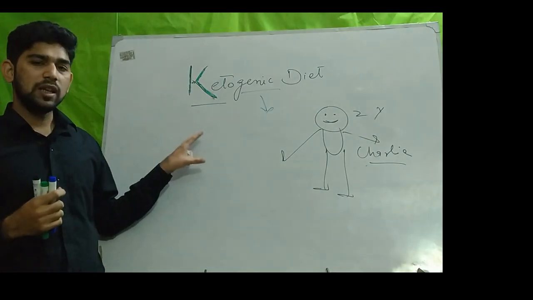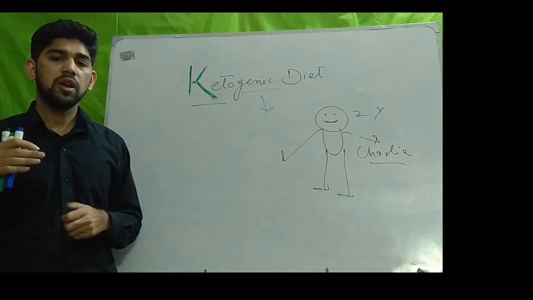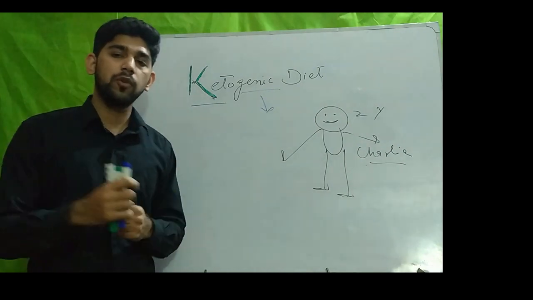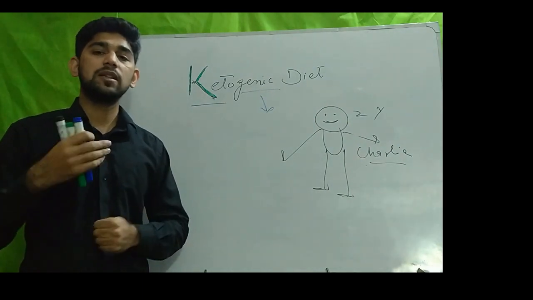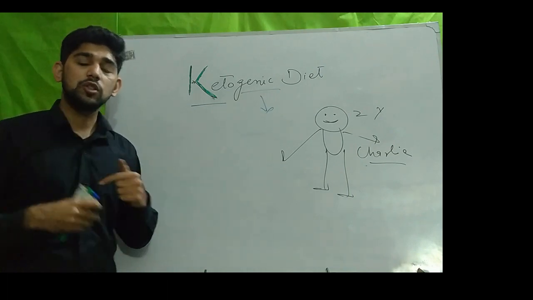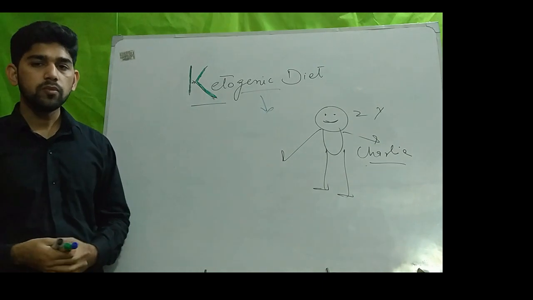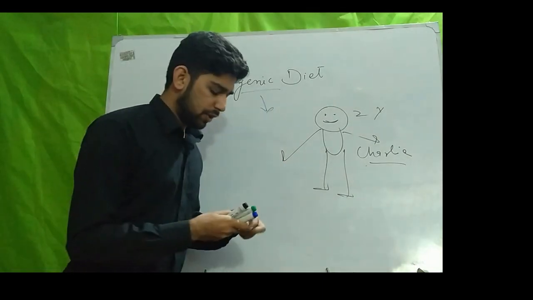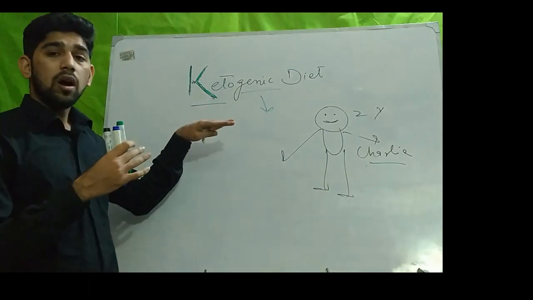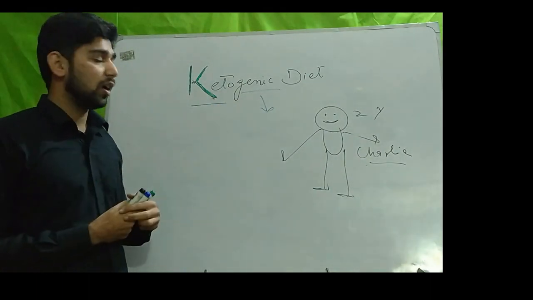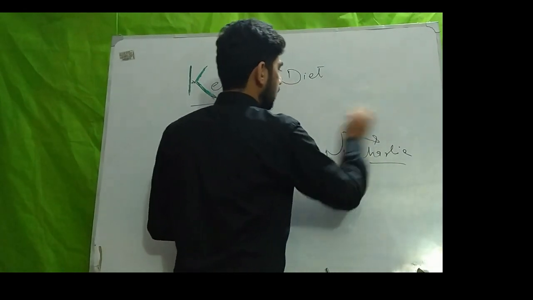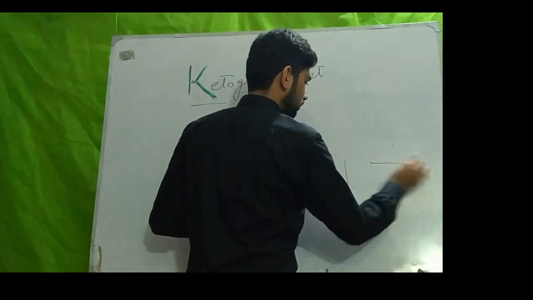This diet, the ketogenic diet, has also been used in many other clinical conditions, like respiratory failure and certain types of pediatric cancers, and it has also been used for the treatment of obesity. So that was all about the discovery. Now let's take a review of what the ketogenic diet is. Let's take an overview of the ketogenic diet.